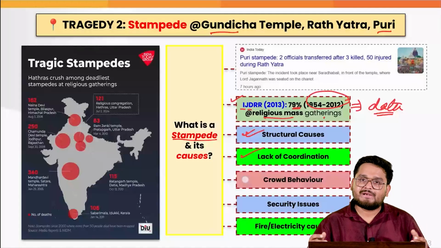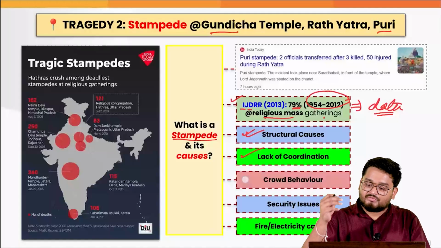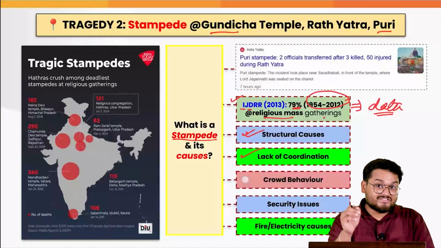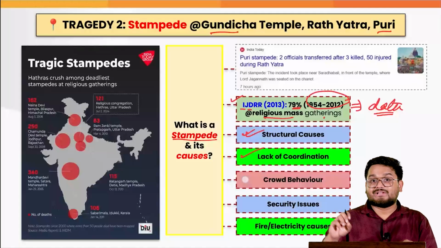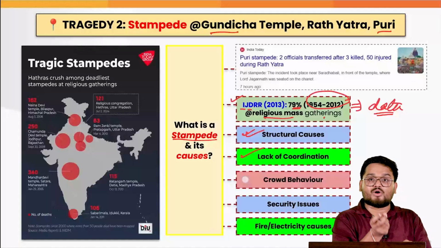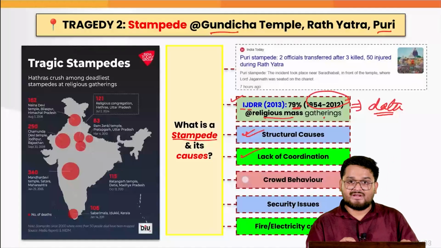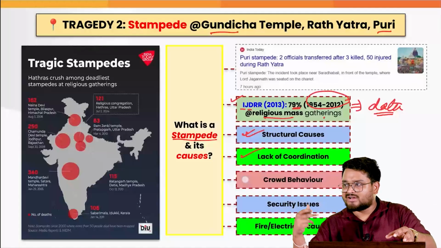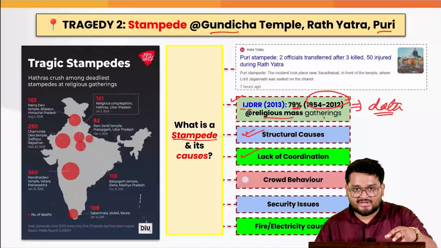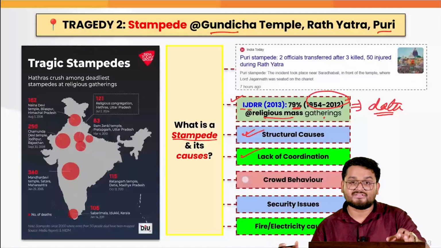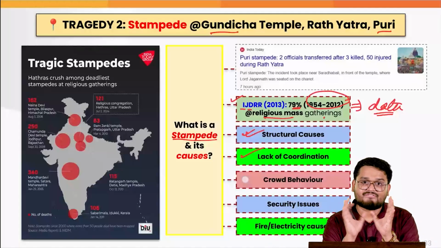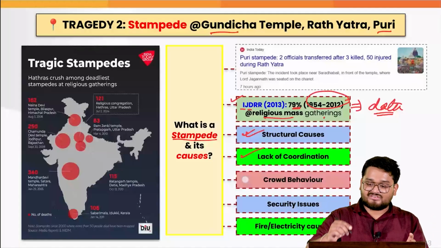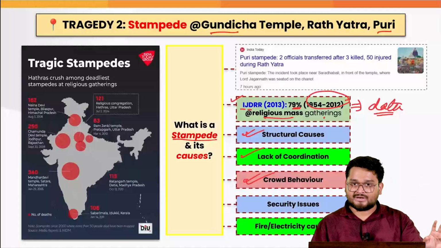Next, when we talk about stampede events, whenever such a huge rush of people go for any religious event or any other purpose, we see that in cases of any untoward incident, the authorities do not have proper coordination between them. Be it the temple authorities, the concert authorities, various government authorities, the local police, the volunteers, the NGO members, they do not have a proper unified platform where they can swiftly respond to such events.